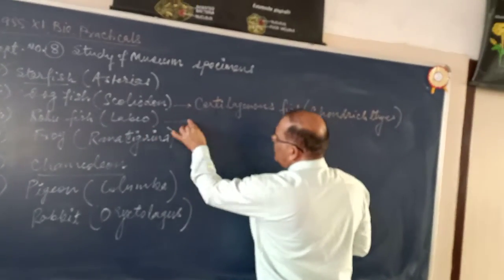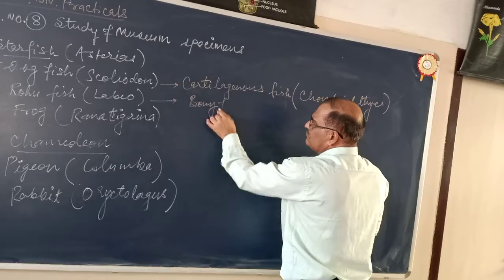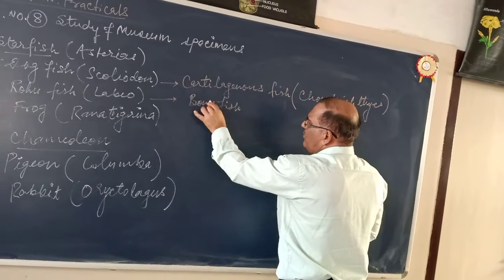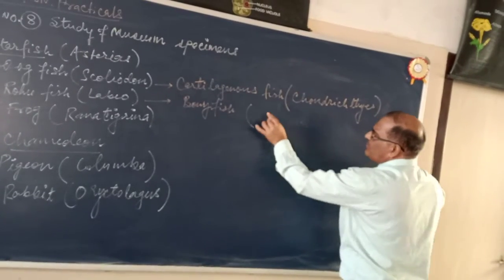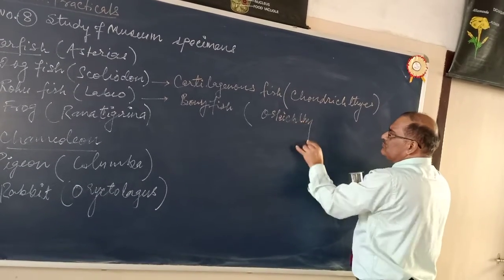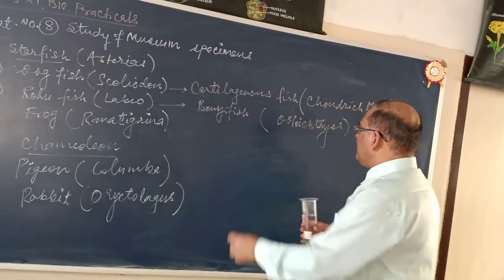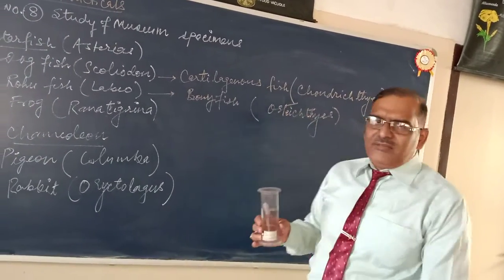And this rohu belongs to bony fish. Rohu is a bony fish and it is called Osteichthyes. So the fishes are of two types, Chondrichthyes and Osteichthyes.